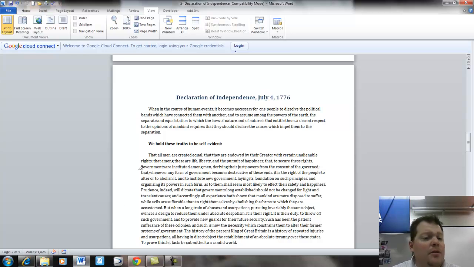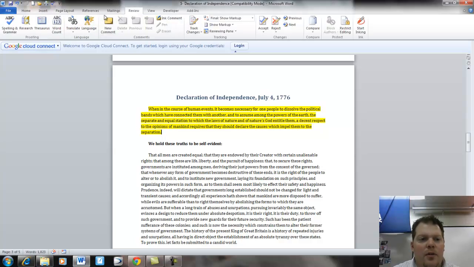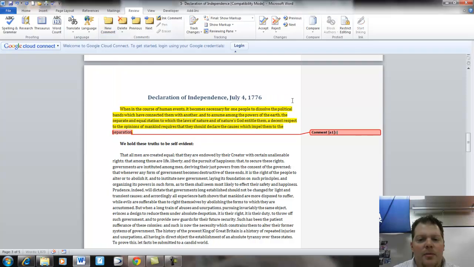Okay? There's basically four parts. All right? This is part one right here. Part one is basically an introduction to the document, saying what is the point of this document. And the point of this first part right here is to declare independence. All right. So that's really the point of that section.